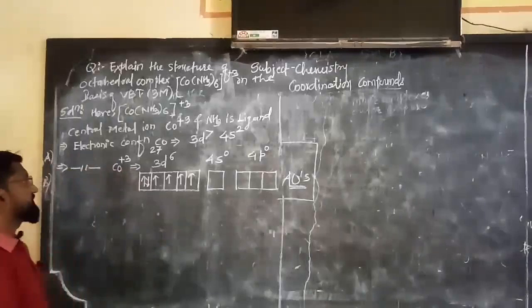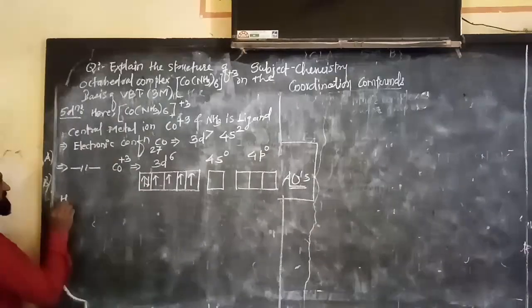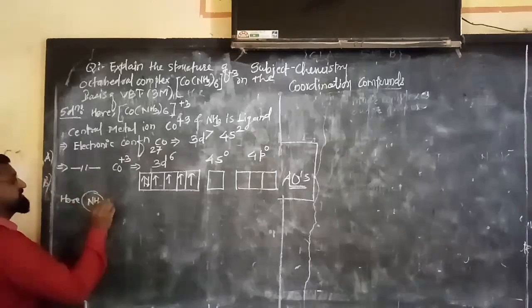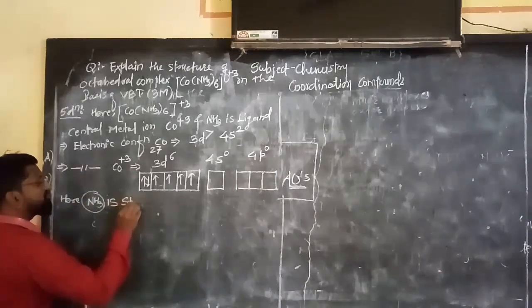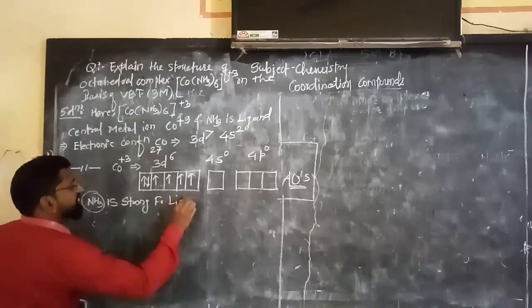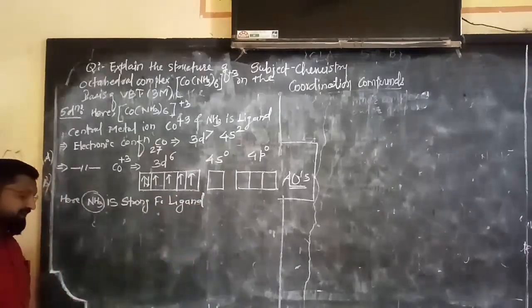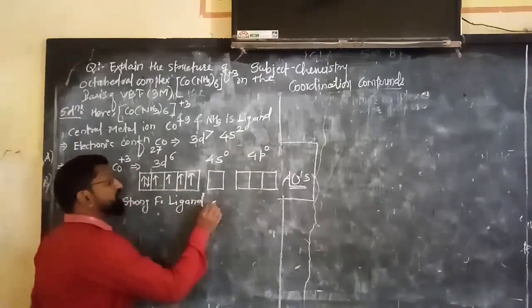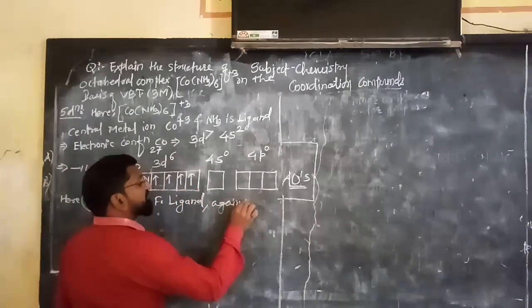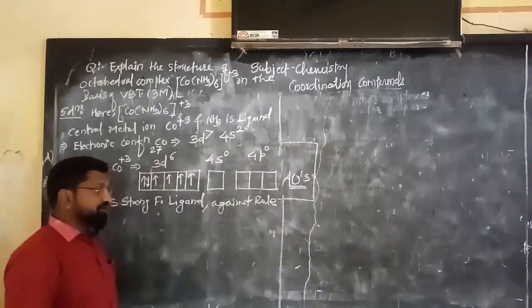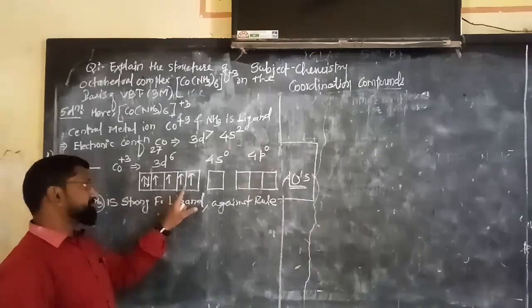Now see here what happened. Here remember, ammonia is a strong field ligand, and therefore pairing of electrons takes place against the rule. How? Against the rule means what? You know very well there is a specific rule for the pairing of electrons, but this type of pairing will take place against the rule.